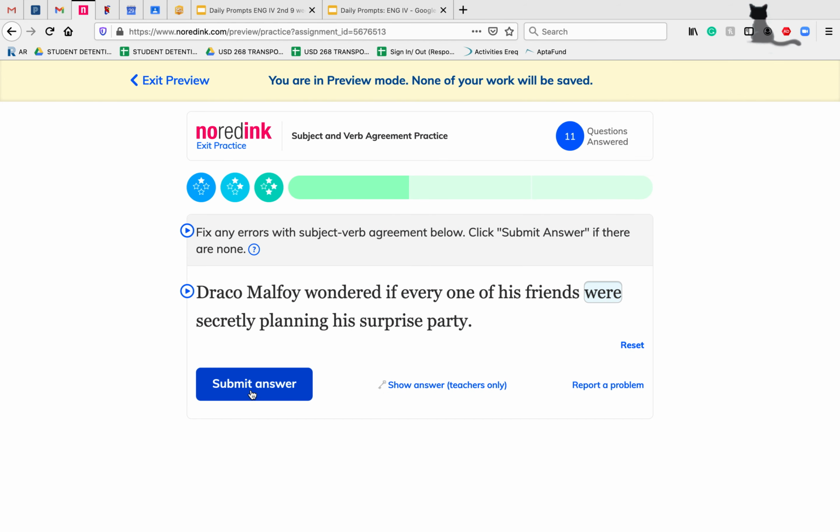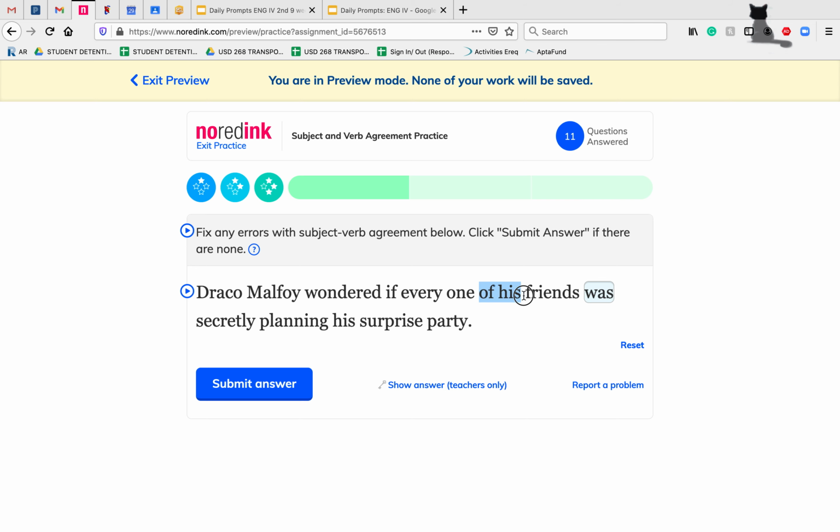Draco Malfoy wondered if every one of his friends were secretly planning his surprise party. Every one we treat as singular, so we want our singular verb, which in this case was, wondered if every one of his friends was secretly planning his surprise party.